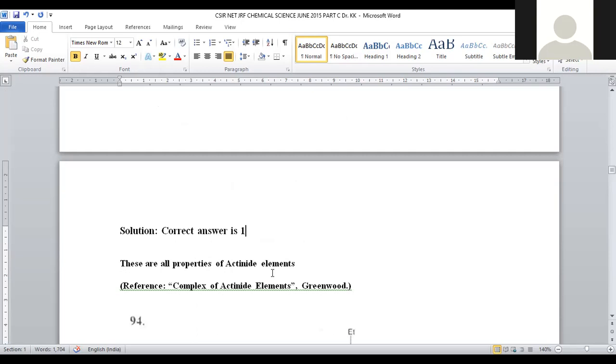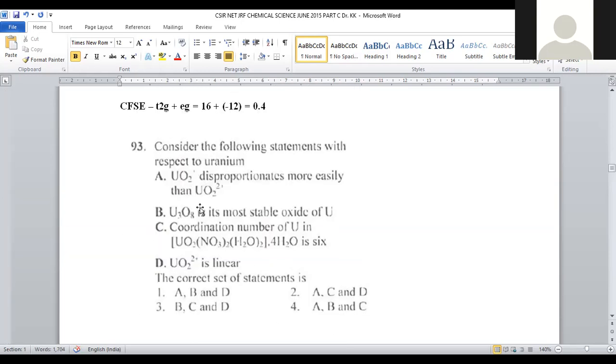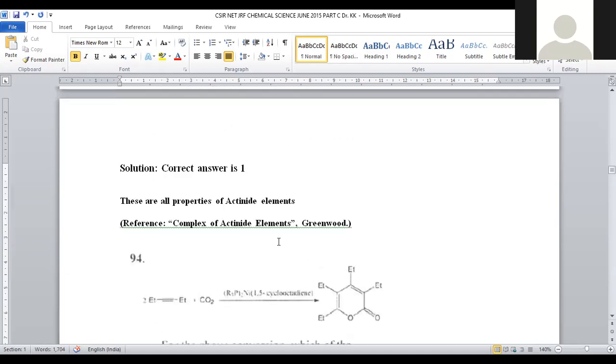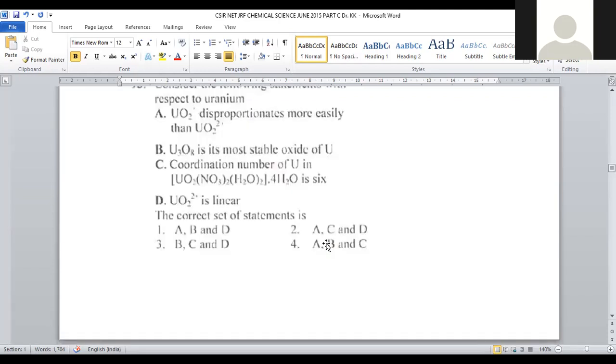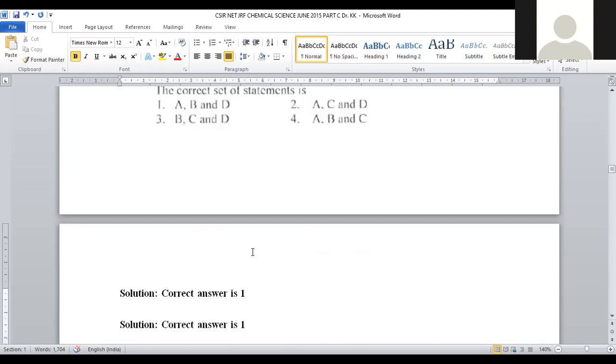All these are the properties of actinides. These are common properties, not only for uranium. You can extend these properties to the remaining actinide elements also. That means 4f followed by 5f; the 5f series is called actinides, right? So to all these actinide elements, you can extend all these properties. That is provided in the textbook Chemistry of the Actinide Elements by Greenwood. This is a reference textbook. You can go there for any further information if you require.